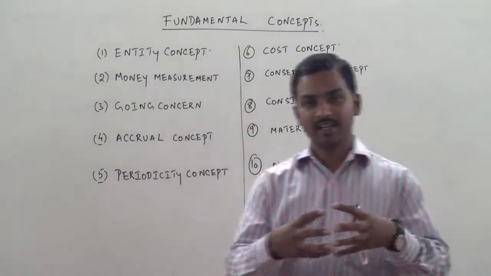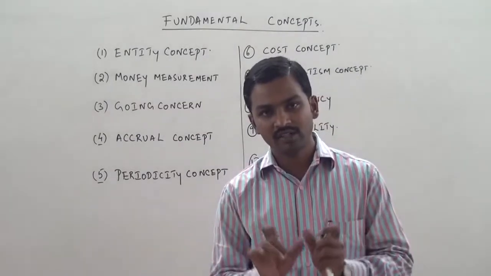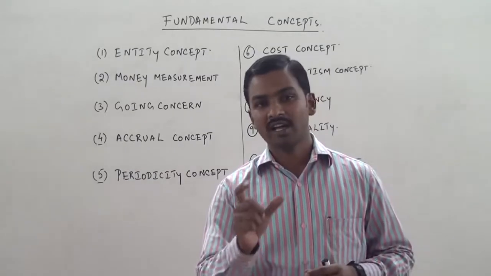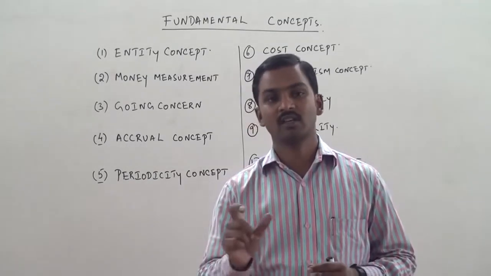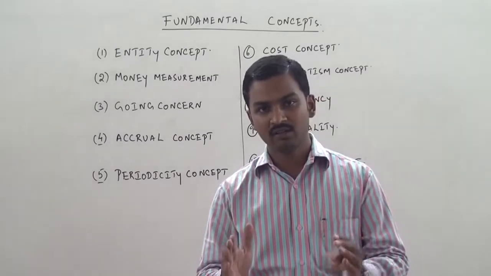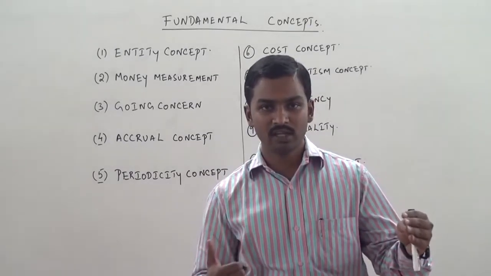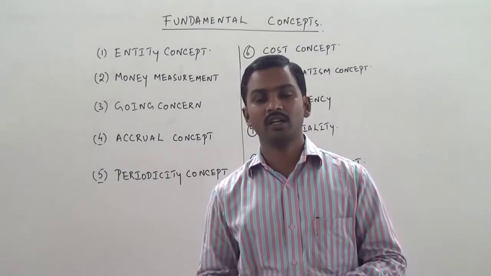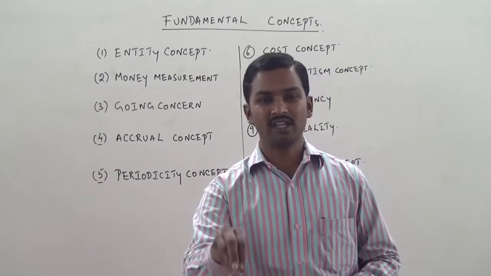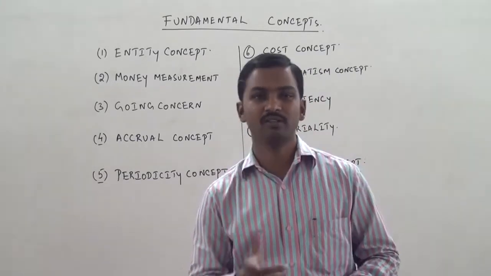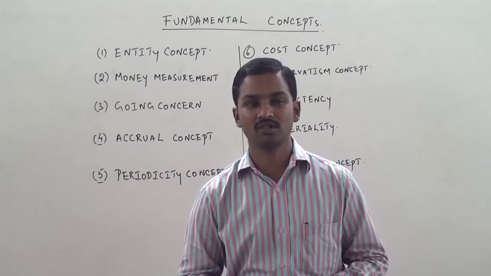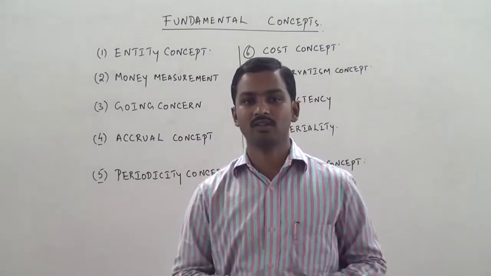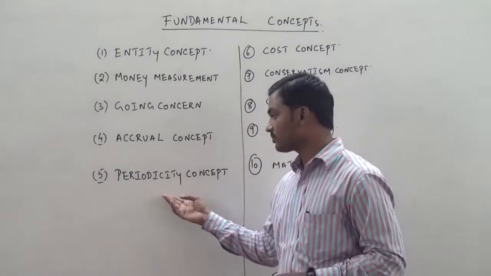We divide the life of the business into intervals called accounting periods, and generally we use a calendar year or a financial year as our accounting periods. And for this 1 year, whatever transactions have taken place, we record them, and we prepare a trading account, P&L account to find out what were the results of the activity during this period of 1 year, to find out whether there are profits or losses, to understand whether our business is doing well or not. That is called the periodicity concept.